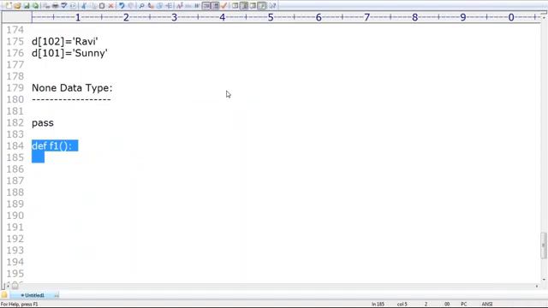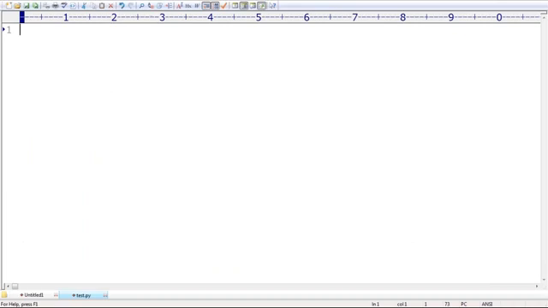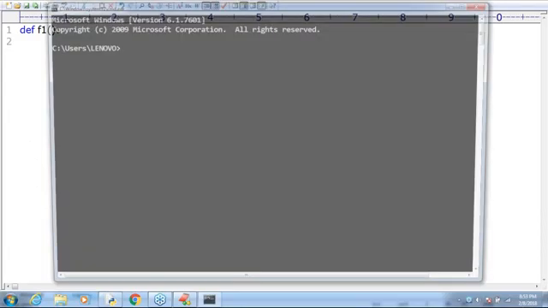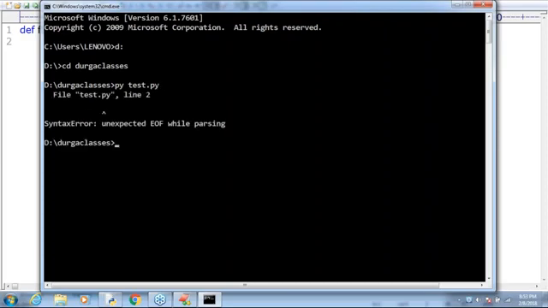Test.py. Assume I'm taking def f1, and that's all. I'm not writing anything under this function. Now let me execute this code. python test.py. Are you able to understand? Immediately we get unexpected EOF while parsing.